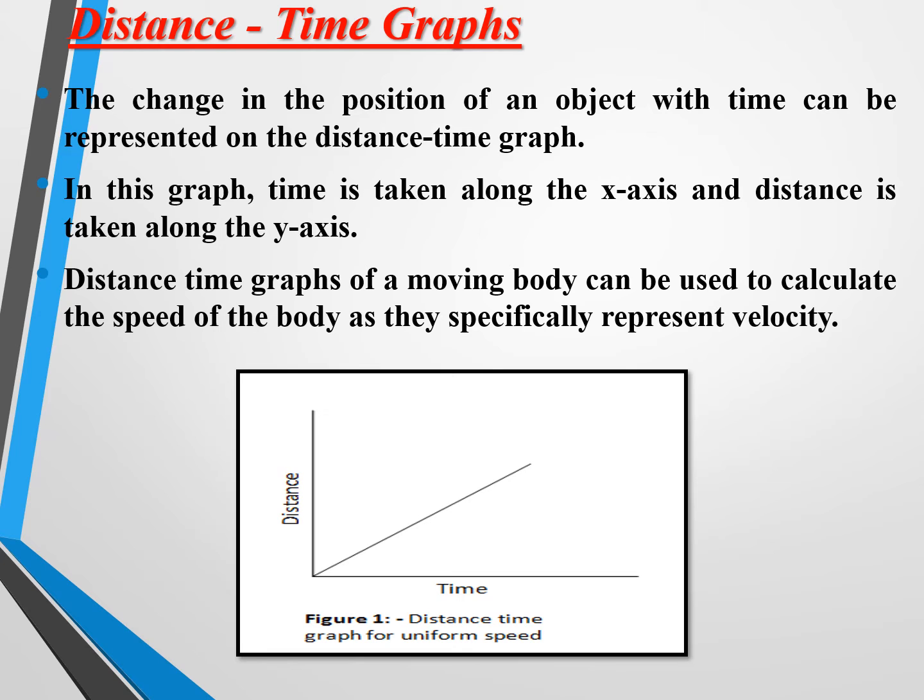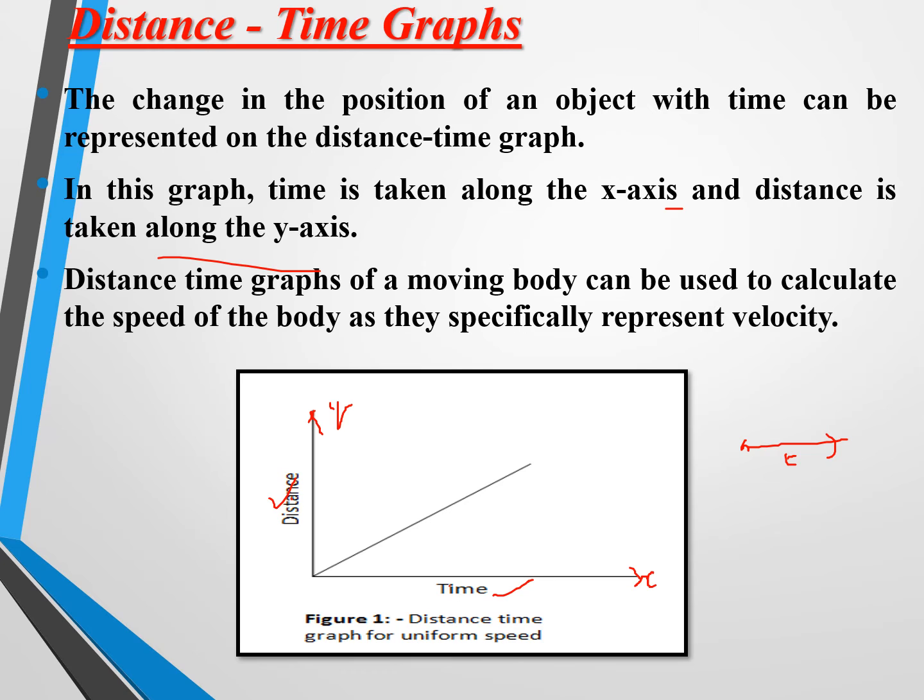The change in position of an object with time can be represented on the distance time graph. Here, we are going to relate the independent variable and the dependent variable. The distance is dependent on the time, right? We are considering an object moving in a particular direction with respect to time. In the x-axis we always take the independent variable, and in the y-axis the dependent variable. In this graph, time is taken along the x-axis and distance along the y-axis.